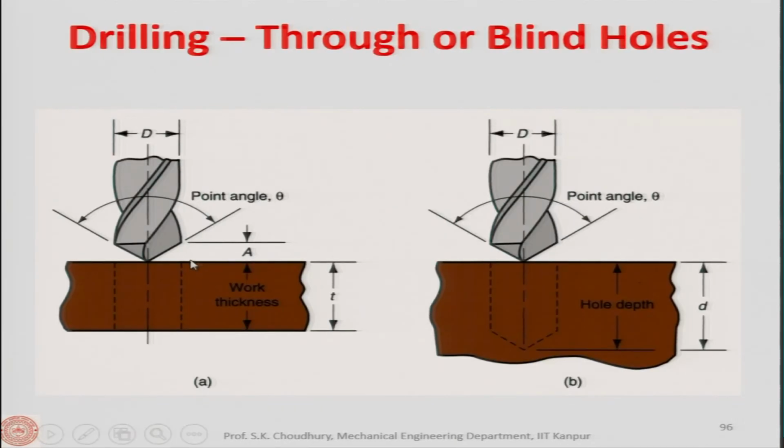Here is how the drilling is made. When the drill is made throughout the workpiece thickness, it is called through drilling. Here is the point angle, this is the diameter of the drill, and if it is drilled up to a certain depth, this is the hole depth, this is called the blind hole. That means it does not go all through the width of the workpiece.